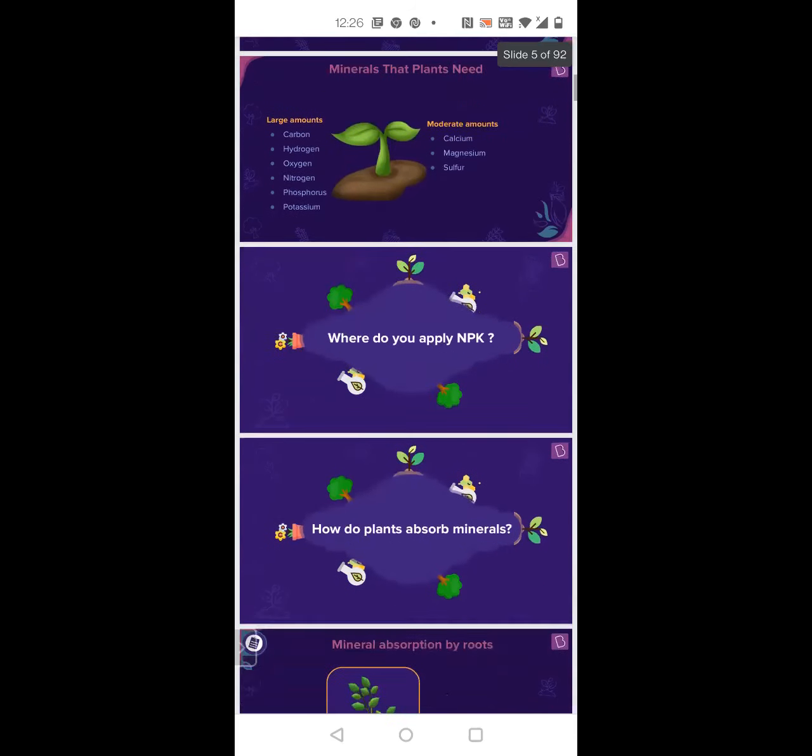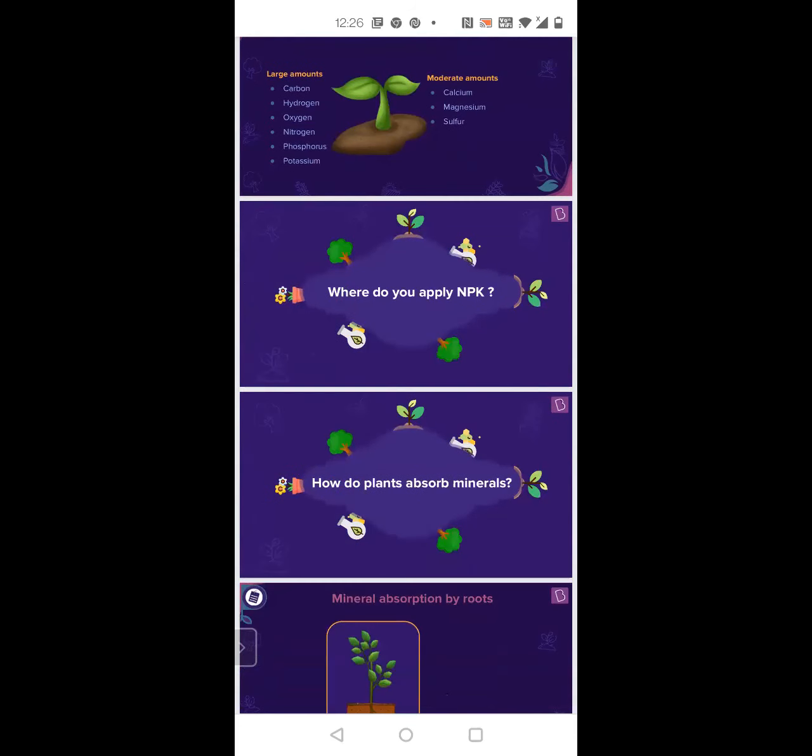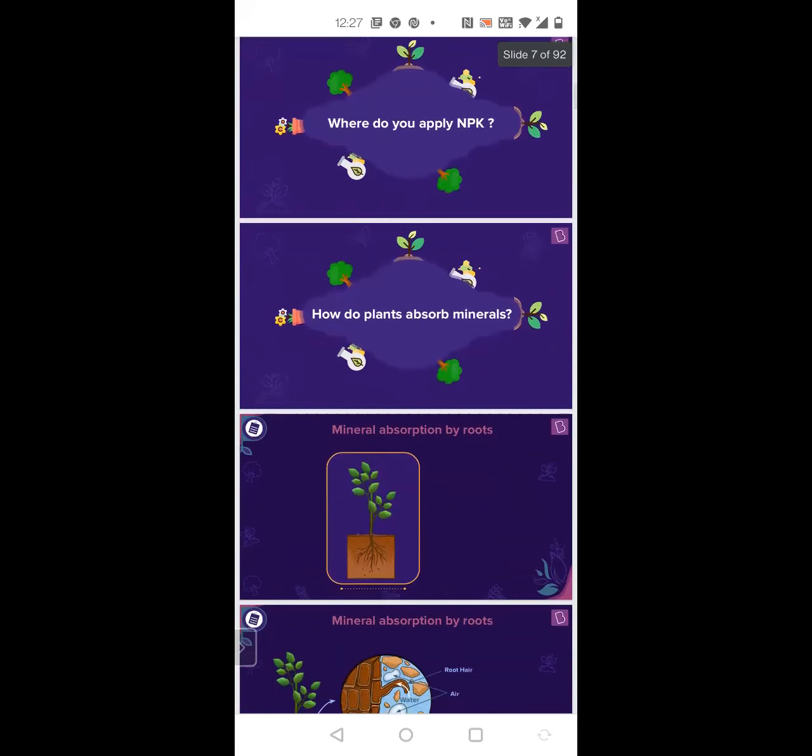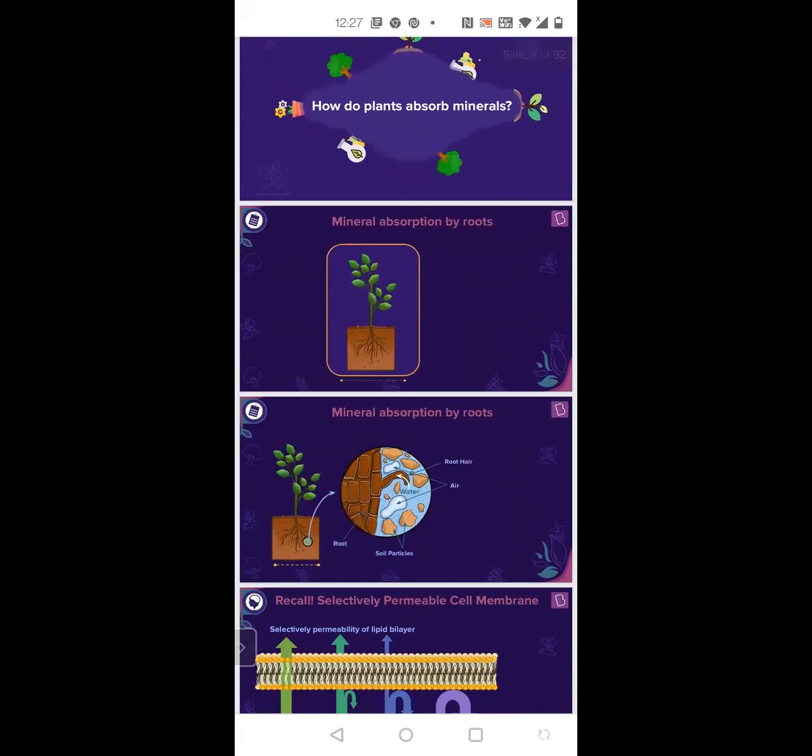In the mineral nutrition chapter, you have already studied which of them are essential, like macronutrient and micronutrient. But in this chapter, we will learn about how these minerals like nitrogen, potassium, phosphorus, and calcium are absorbed and transported across the plants.